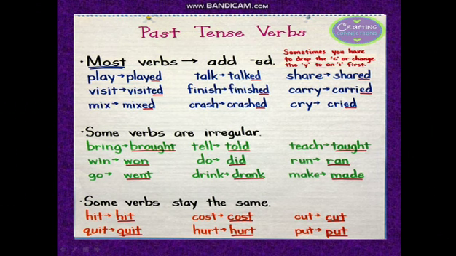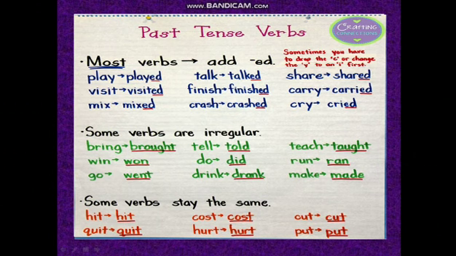So students, this is very important: if you have e at the end, we will add only d to it. But if you have y at the end, we will drop the y and add i plus ed to it. It means y will be converted into i and then ed will be added, to make the past form of the verb.